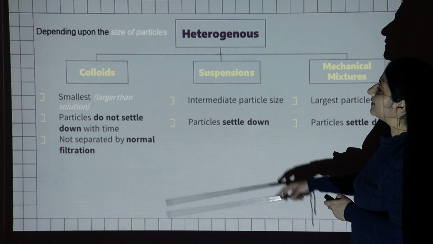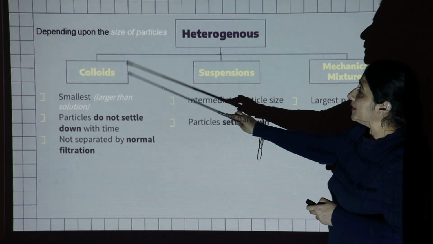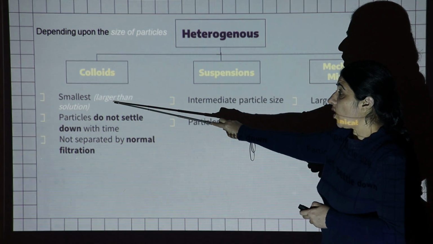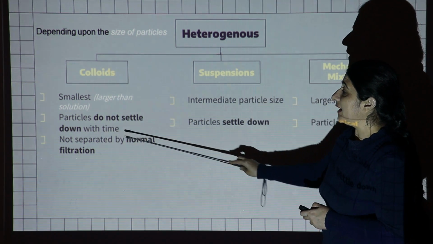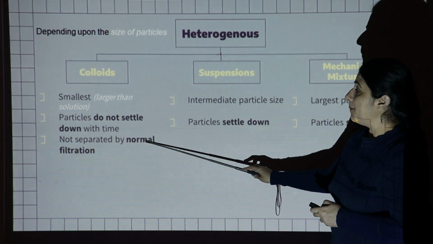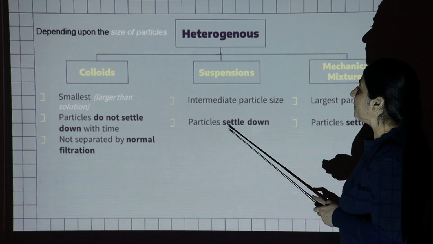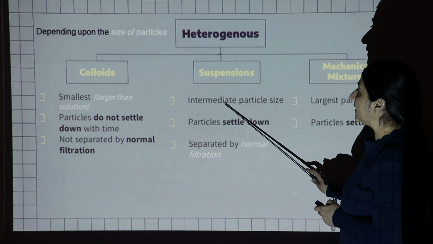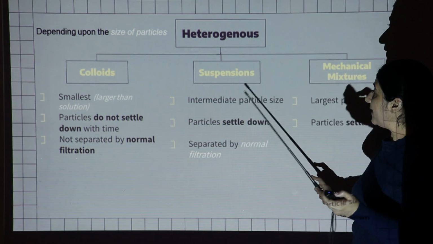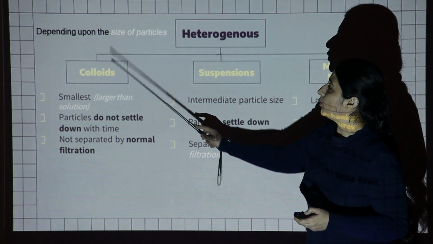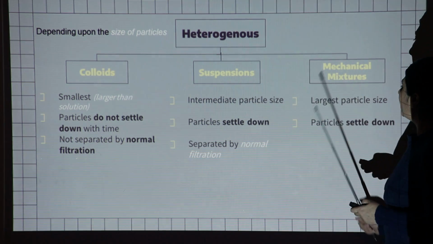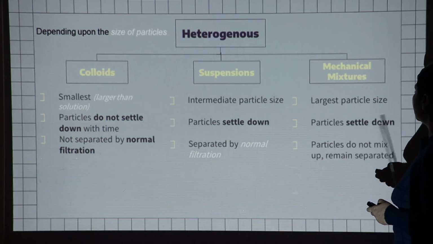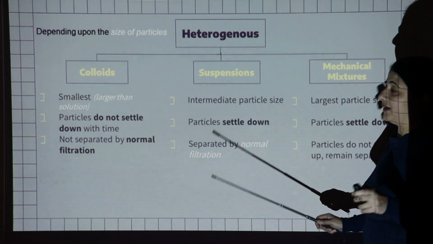The next one is, because the particles are very small, we can't separate them by normal filtration. But in suspension, the separation of particles is possible by normal filtration, because the particles are comparatively large in size as compared to the colloid. In case of mechanical, again the particles don't mix and they remain separated.